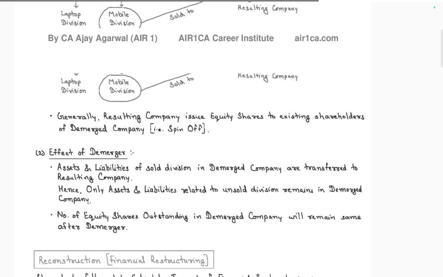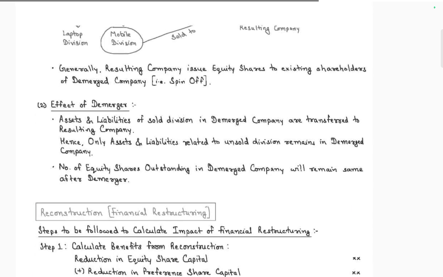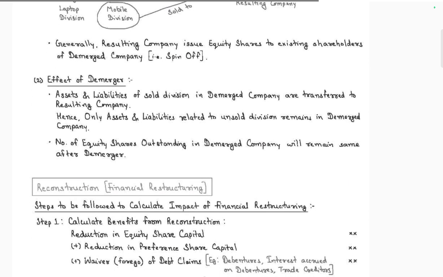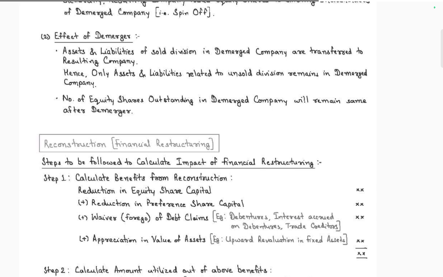Generally the resulting company issues capital to the existing shareholders, demerger or spin-off. Effect of demerger: assets and liabilities are sold by the demerged company and transferred to the resulting company. Hence only the assets and liabilities in the unsold divisions remain with the demerged company. The number of equity shares outstanding in the demerged company will remain the same after demerger.